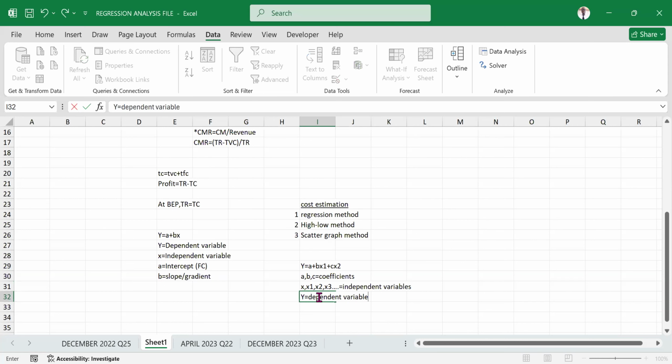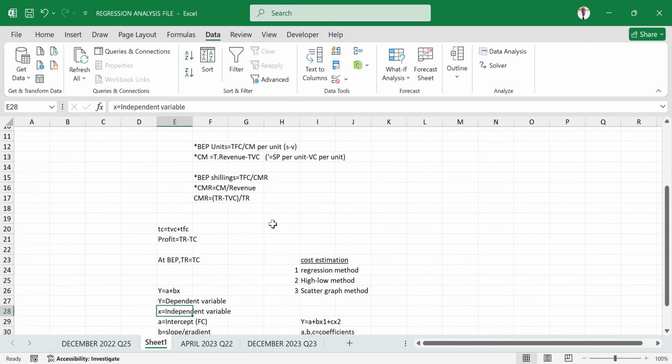Now, let's look at the question that we were doing, and relate it with the knowledge we've just had here. Remember, I've talked about the intercept. A is an intercept, and this is a y-intercept. At the y-intercept, this x, which is the independent variable, will be 0. But that one is well demonstrated using a graph, so we'll get there.